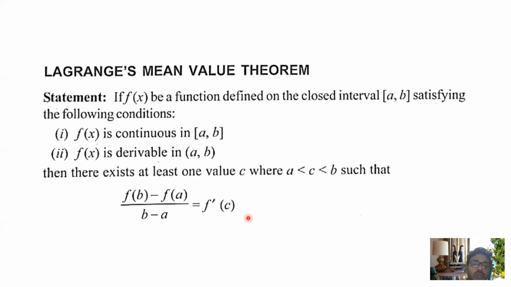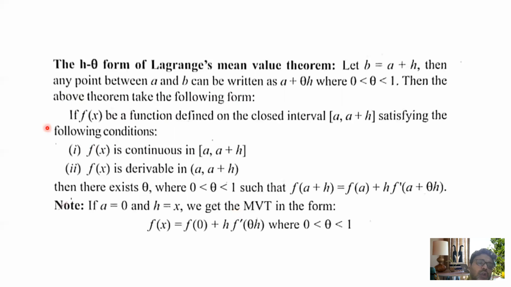So already you know, if I include another condition in this Lagrange mean value theorem, f(a) = f(b), then your result becomes f'(c) = 0. So from here it is clear that Rolle's theorem is a particular case of Lagrange's mean value theorem. Already you know the h-theta form of Lagrange mean value theorem.